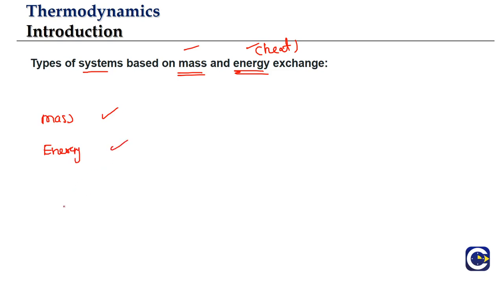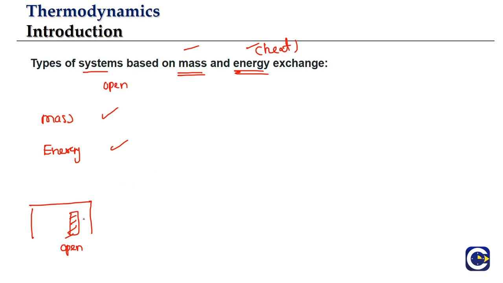Like, say we have an open room. In the case of an open room, what happens? Let's say, for example, the door is open. So in an example like this, some air particles can go in and come out. At the same time, heat can also be passed on. The surroundings will be able to pass heat to the gas inside the room. So this type of system, where both mass and energy exchange are possible, we will call an open system.